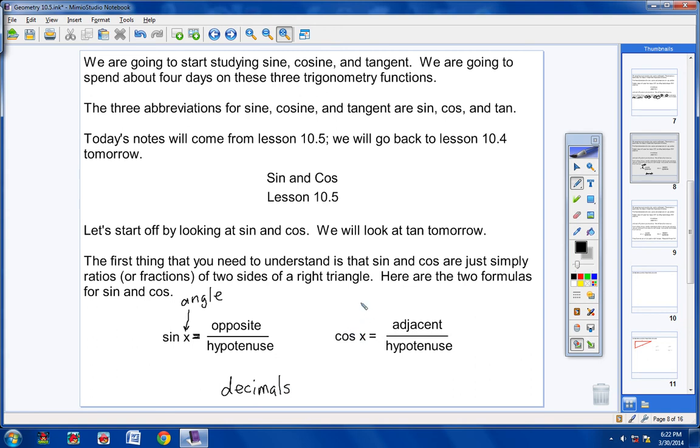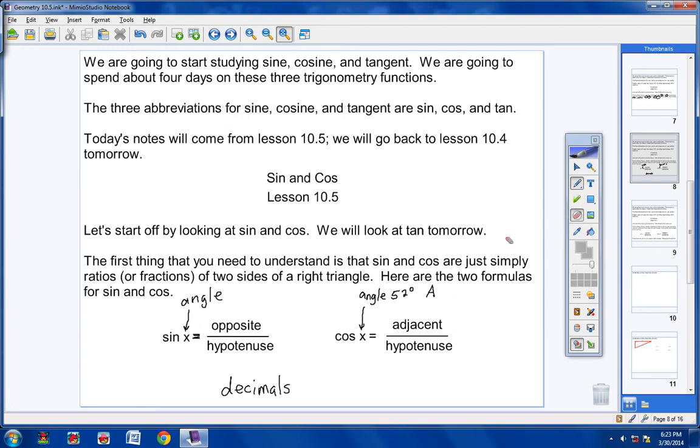Over here with cosine, it's the exact same thing. Whenever you have the word cosine, then next you will have an angle. Now that might be a number like 52 degrees, or it might be a letter like angle A, okay? But it will be cosine, then an angle, and then over here you'll have a fraction or a decimal, okay?